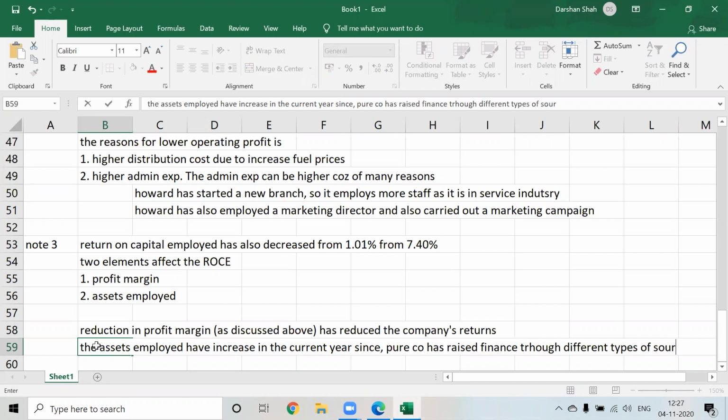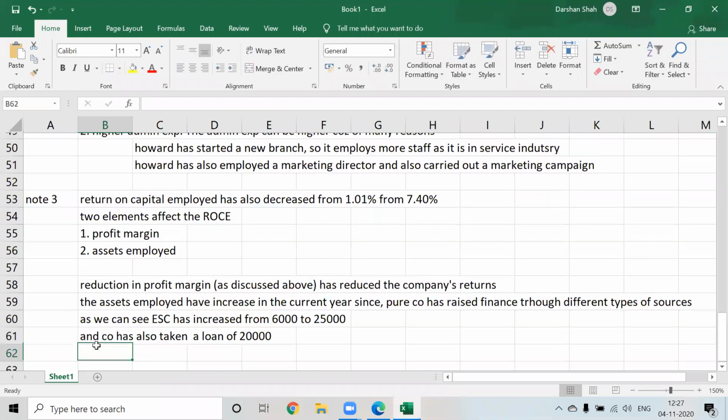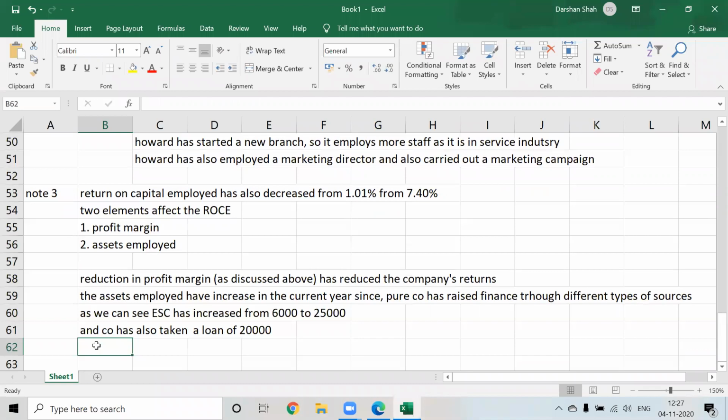As we can see, equity share capital has increased from 6,000 to 25,000. Okay. And company has also taken a loan of 20,000. This is all in thousands of dollars.